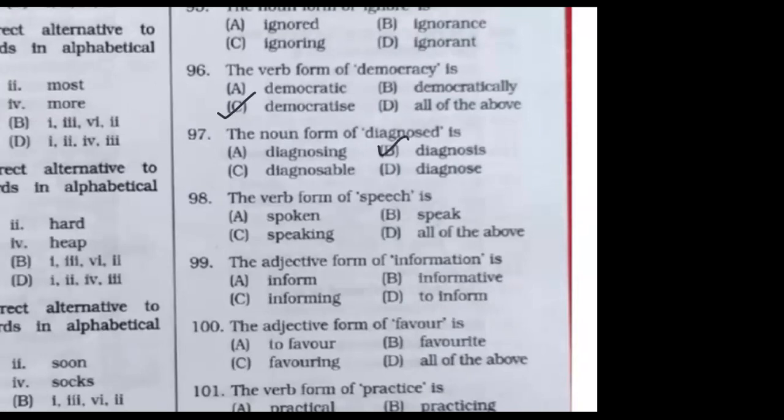Very good, Jitesh. The verb form of the word speech: to speak. The adjective form of information: to be informative. Adjective form of favor: to be favoring. Or no, I guess I made a mistake. Favorite. Sorry. Favor, favorite.